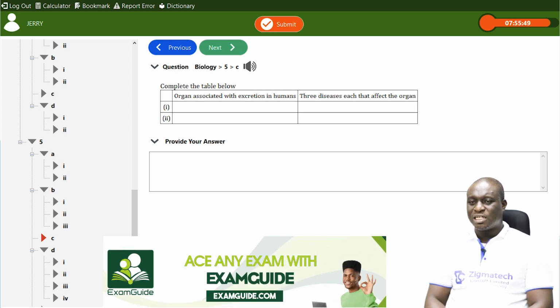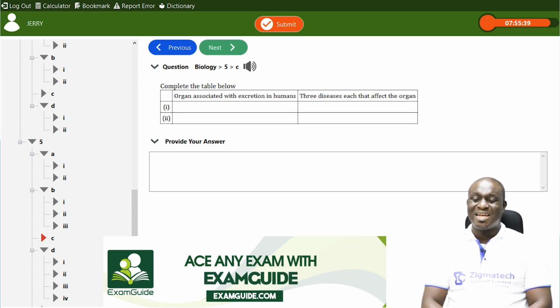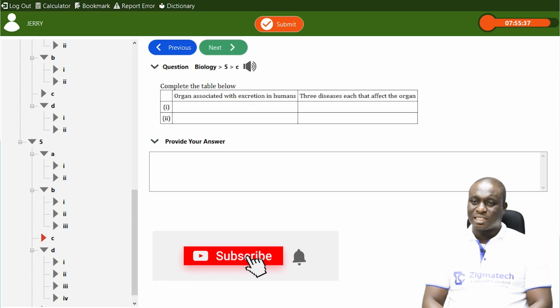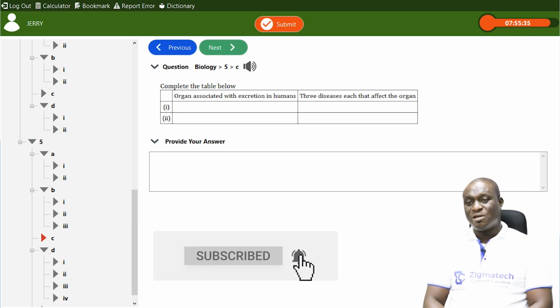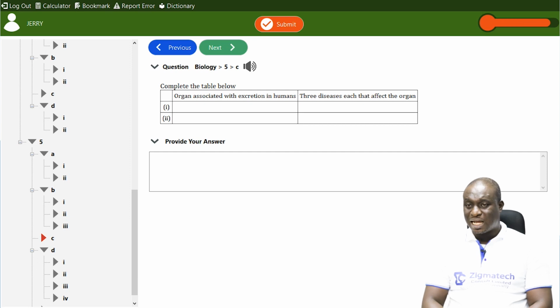Another kidney disease is what we call kidney nephritis. Now, kidney nephritis is actually caused by an inflammation of the Bowman's capsule. And of course, you know, inflammations are actually microbial infections on the Bowman's capsule.